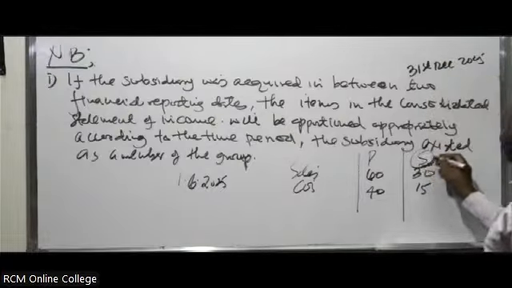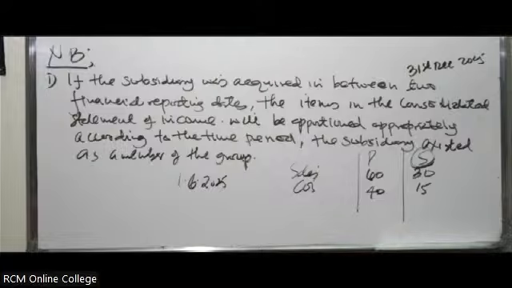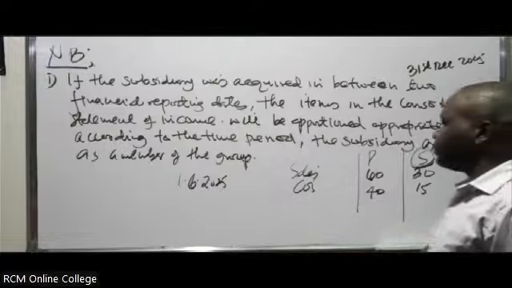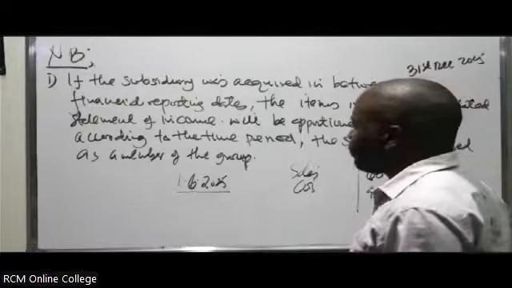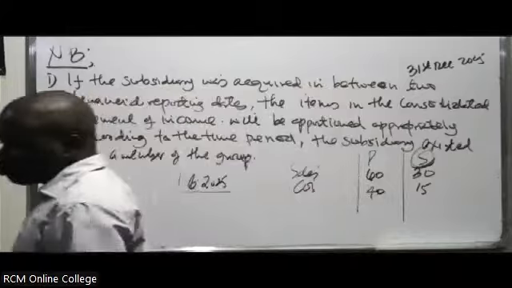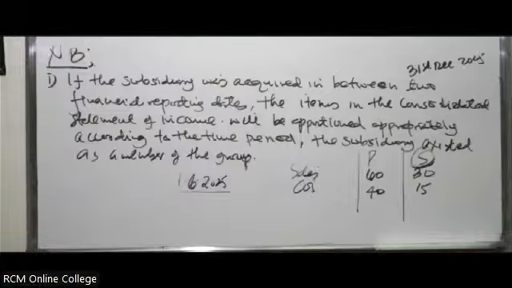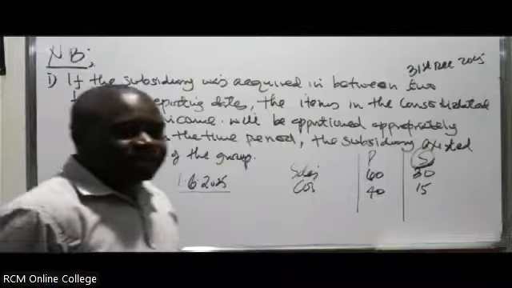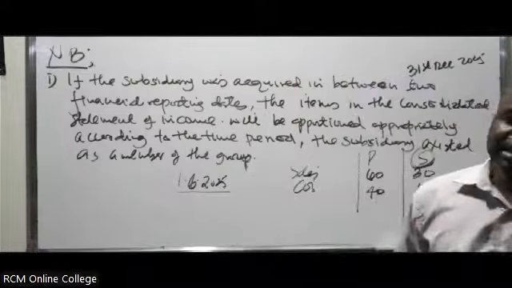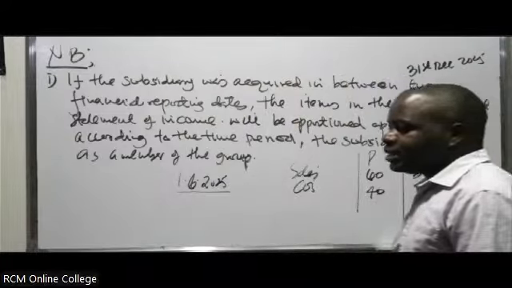So this means this subsidiary existed as a member of the group for how many months? It was acquired here, so for how many months? Yes, I can see you are saying 6. So that's where the problem is. You need to be very careful with the dates. It is 7 months.